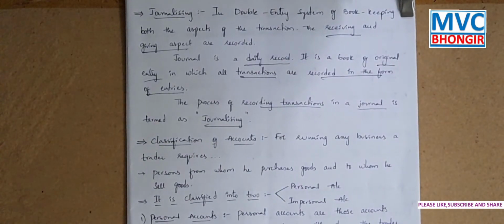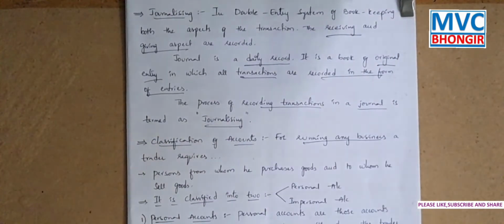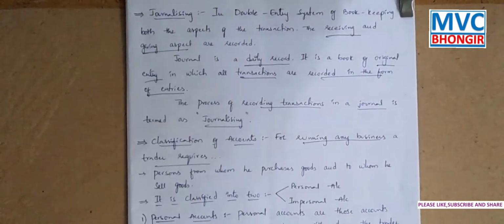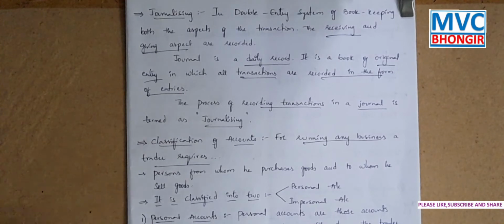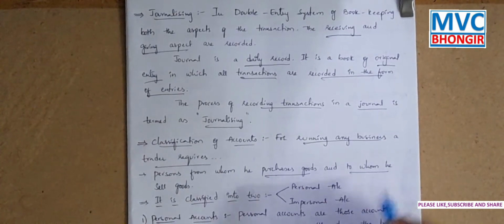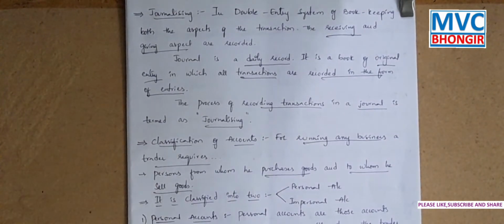For running any type of business, a trader requires persons from whom he purchases and to whom he sells the goods.